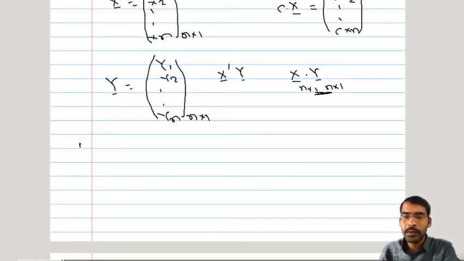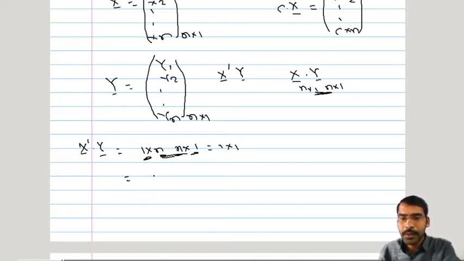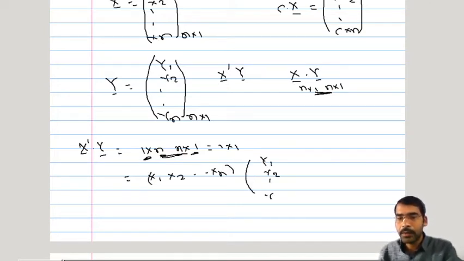So what we will do is take the multiplication as x prime y bar. This x prime will have dimensions 1 cross n, and y bar will have dimensions n cross 1. So the column dimension of the first matrix and the row dimension of the second matrix match, and therefore the multiplication is valid, and the resultant will be 1 cross 1. So this multiplication will be x1, x2, ..., xn, this will be one vector, and y1, y2, ..., yn, this will be the other vector. So it is a multiplication of a row vector with a column vector.